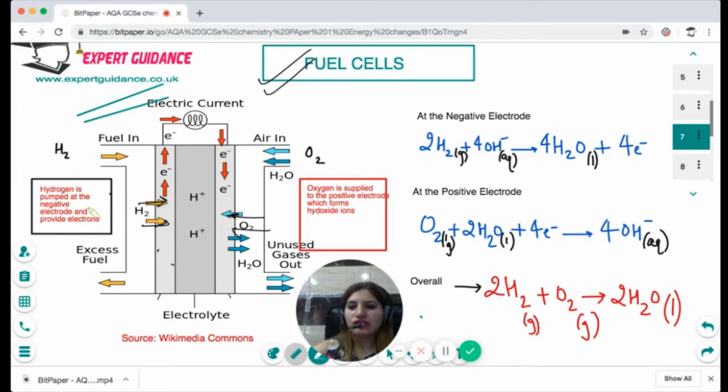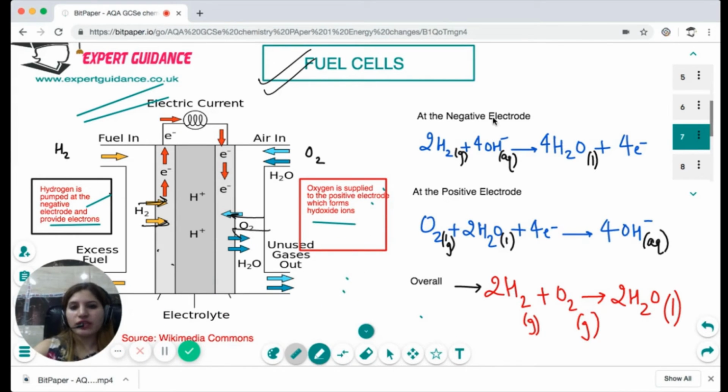The hydrogen is pumped to the negative electrode and it provides the electrons. Oxygen is supplied to the positive electrode, which forms hydroxide ions. Now the equation: at the negative electrode, hydrogen and hydroxide combine to form water and electrons, and at the positive electrode, oxygen takes up water and these electrons to form 4OH minus. So hydrogen is donating the electrons to the oxygen side. This movement of electrons generates electricity, and overall this reaction results in the formation of water. So hydrogen and oxygen form water.